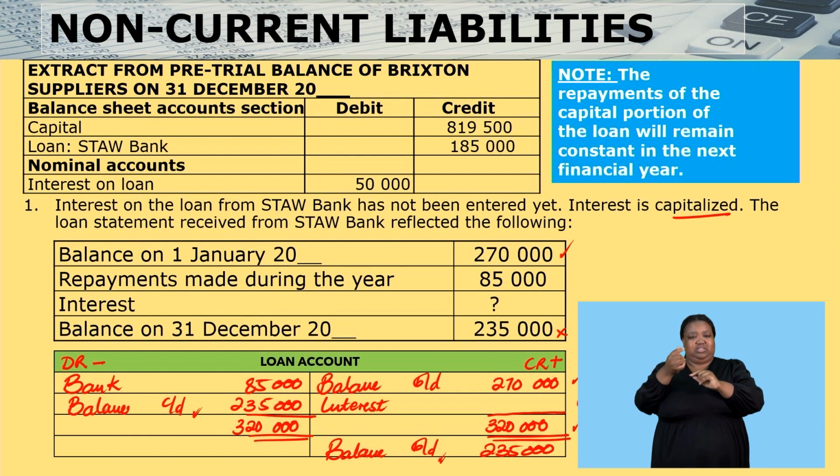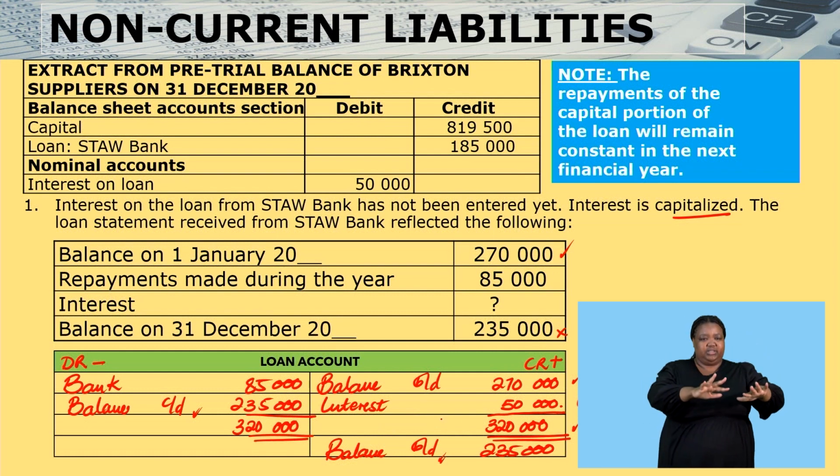In other words, 320 minus 270 gives me the interest. If I punch in my calculator, 320 minus 270, the difference becomes 50,000. That becomes the interest.